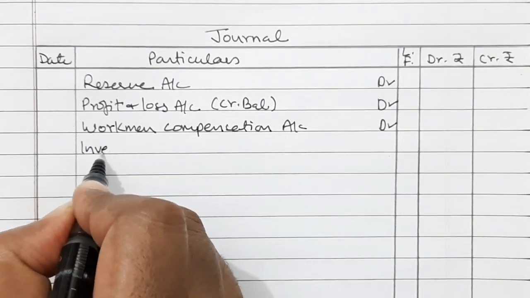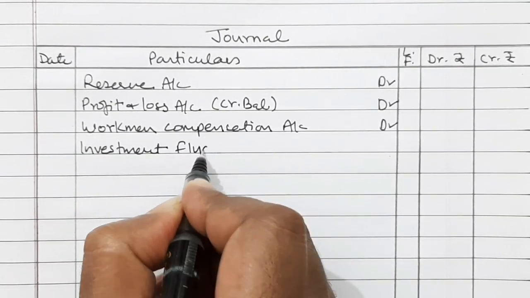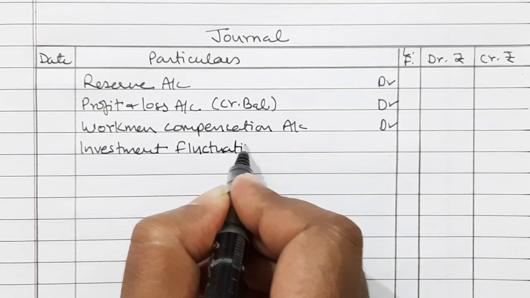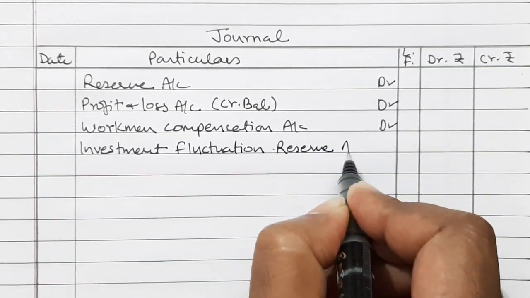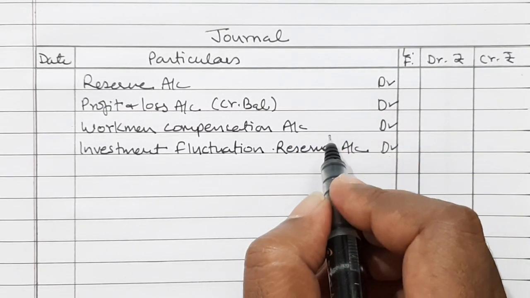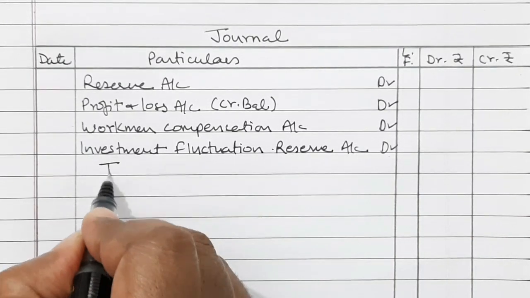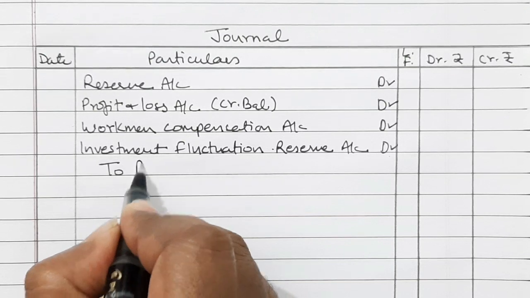Then investment fluctuation reserve account debited. All these are credit balances, therefore they are debited and closed and transferred to all the partners' capital account or current account.